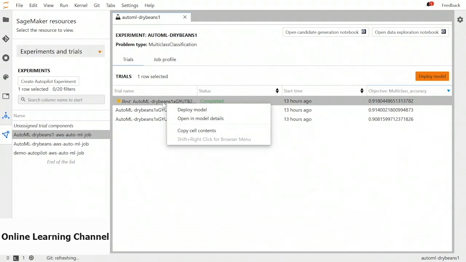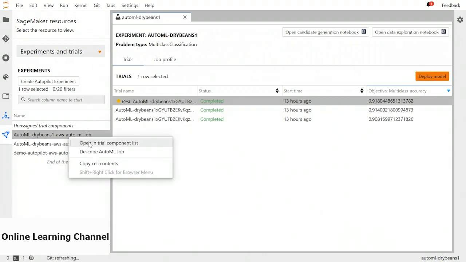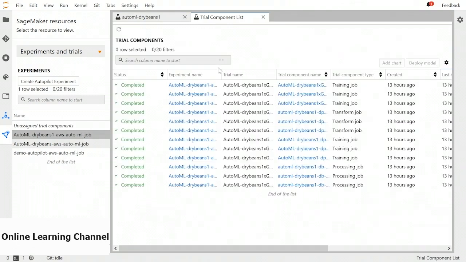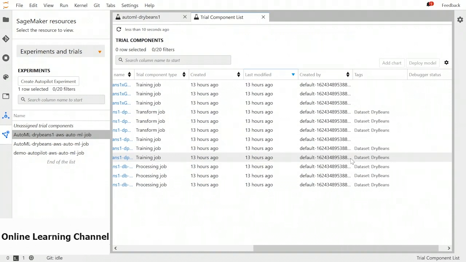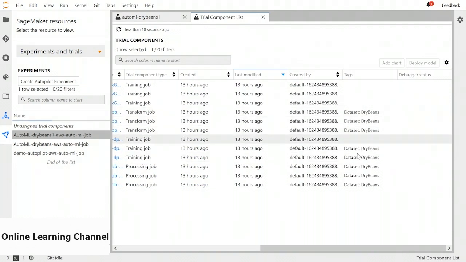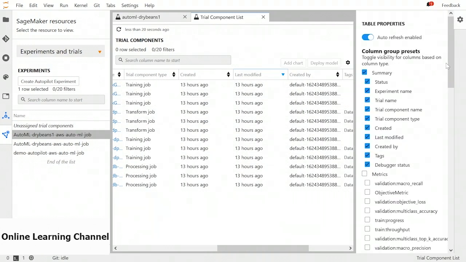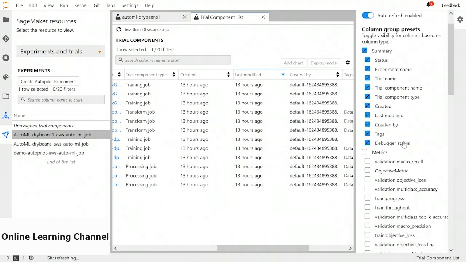If we click on an individual trial, we can also deploy the model from this trial if we want to. But for now, let's open the trial in the components list. So this is a leaderboard where you can see all the trial components in a single trial. We can see there are different tags we can associate with it, and there are different filters, so you choose what you want to see.